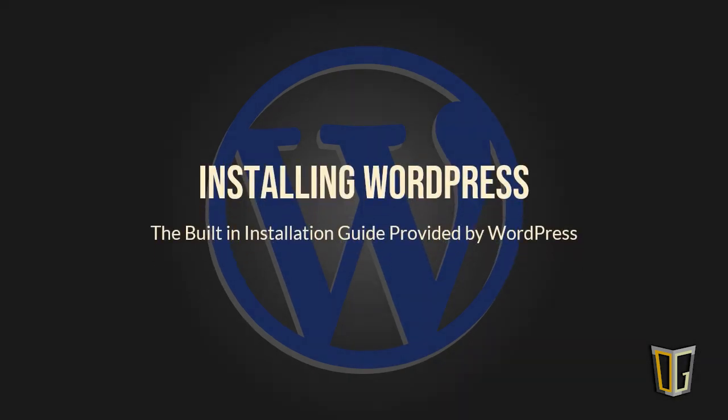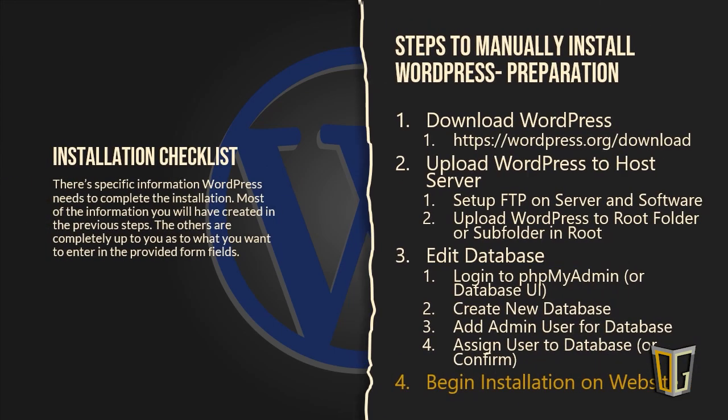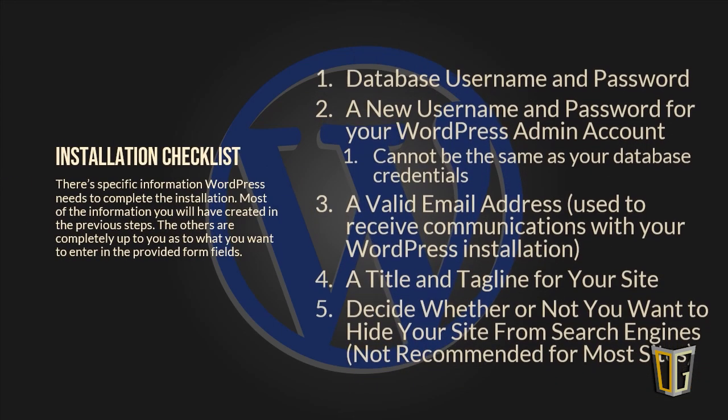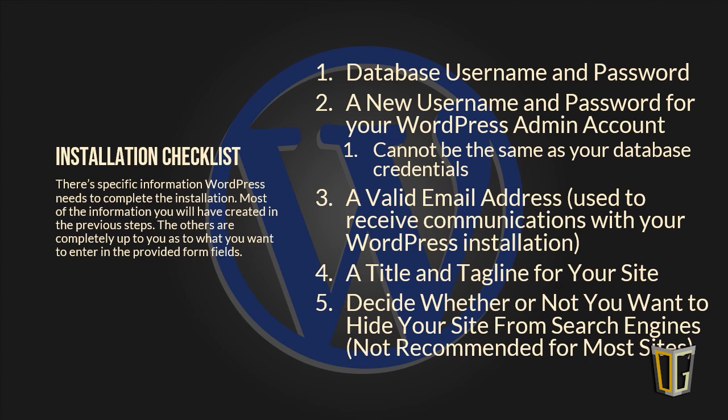Now it's finally time for the much easier and fun part. You should be set up with what you need to run the WordPress installation guide built into WordPress. All you need to do to start the installation process is to navigate to your domain in a browser of your choice, and the installation window for WordPress should appear. If it doesn't, you've done something wrong with your upload or typed in the wrong address. Usually this happens when the WordPress files are in the wrong folder on your host server, or you've navigated to the wrong URL based on where you uploaded your WordPress files. Double check these and navigate back again. If it still doesn't work, contact your host provider for help.